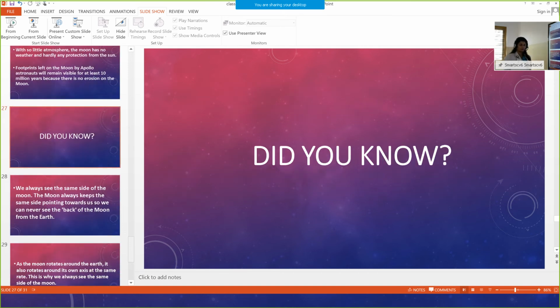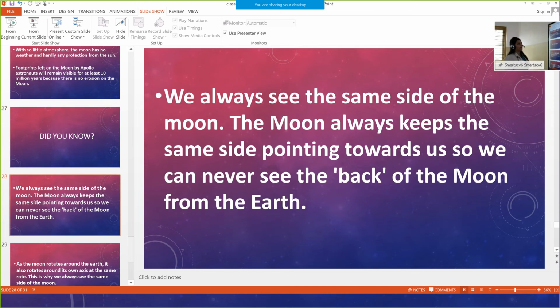Next slide. Did you know some more facts related to the moon? We will see. We always see the same side of the moon. The moon always keeps the same side pointing towards us, so we can never see the back of the moon from the earth. Once more, the moon always keeps the same side pointing towards earth, so we can never see its back.